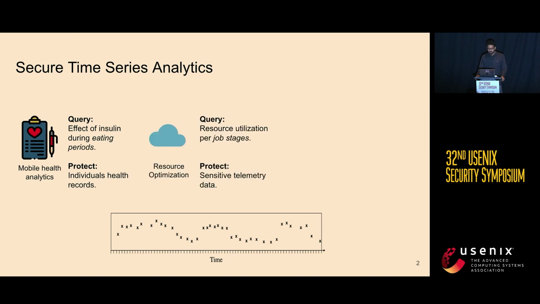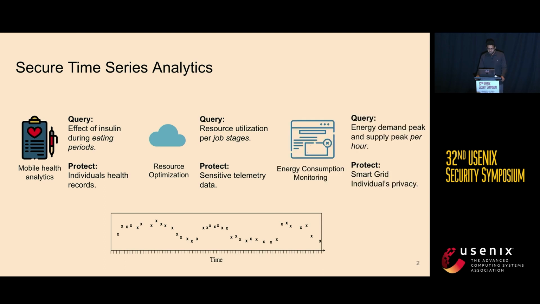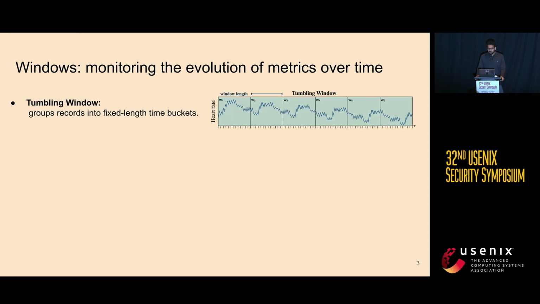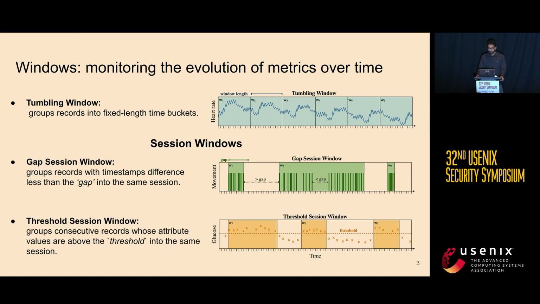Such sensitive data series appear in other applications as well, such as cluster resource optimization and energy consumption monitoring. In all of these use cases, we need to compute the evolution of metrics over time. This can be done using advanced time operators, which we call windows. For example, the tumbling window splits time series into fixed size intervals. Session window operators include the gap session window and the threshold session window, and identify periods of activity followed by periods of inactivity. In the gap session window, inactivity means lack of data, while in the threshold session window, inactivity means a value drops below some threshold.